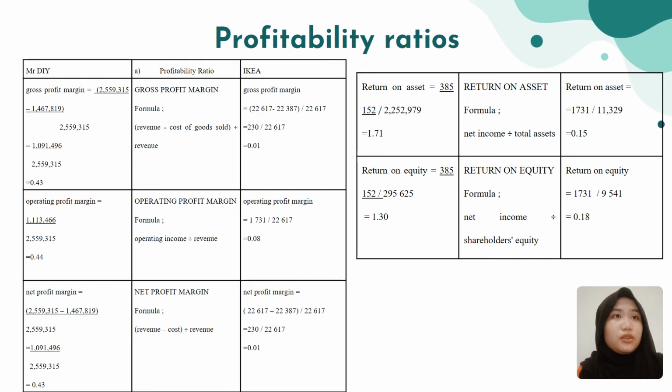While for return on asset, IKEA gained 0.15. And lastly, return on equity. If we're going to find the return on equity, you need to divide net income and shareholder equity. So for Mr. DIY, they gain 1.30, while for IKEA, they gain 0.18.